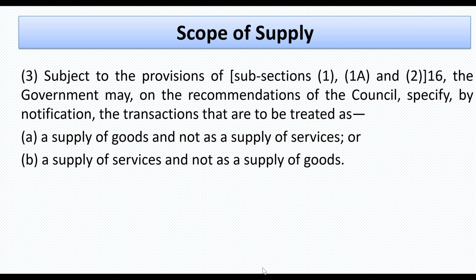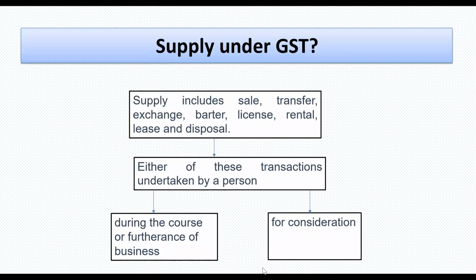The important thing is the definition of supply is not there, but the scope of supply is there in the GST Act, which defines that these are the categories of supply which would constitute supply for the GST law. Now let's discuss. This is a tabular view of supply under GST. Supply includes sale, transfer, exchange, barter, license, rental, lease, and disposal. These 8 terms are included in the definition of supply, and that should be in the course or furtherance of business, and that should be for consideration. But there are some exceptions which we have read.